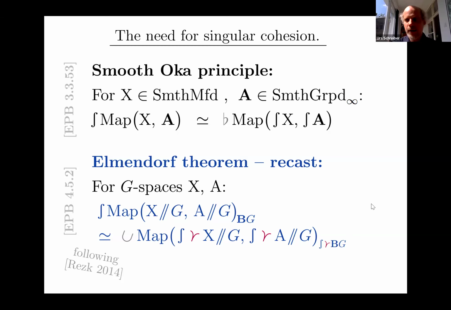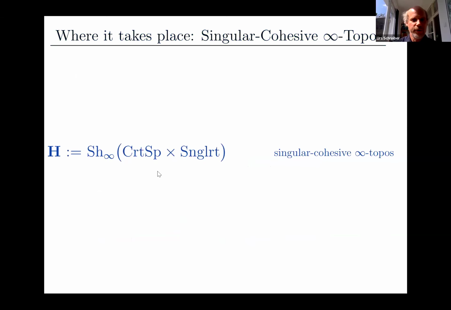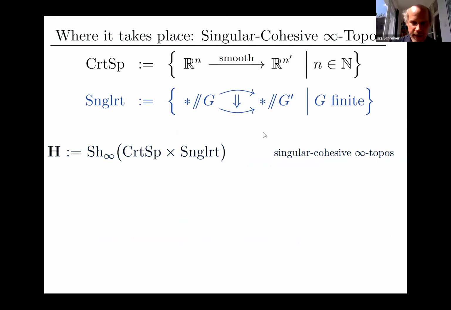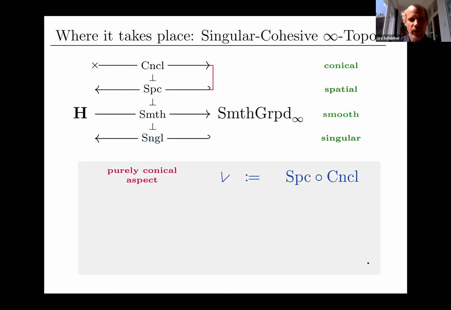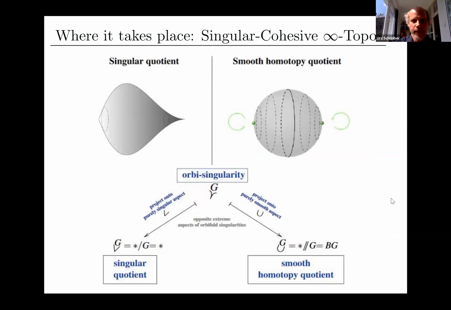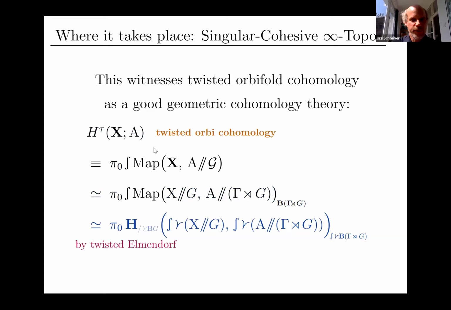And I guess I'm out of time, so I'll just stop with the remark that we can now build another infinity topos that enhances our cohesive one, which has these singularities built into its site. And in that infinity topos, this orbisingular operation exists as shown here, and makes these things true and allows you to speak of twisted orbicohomology.